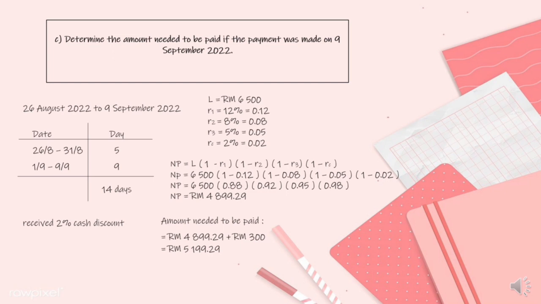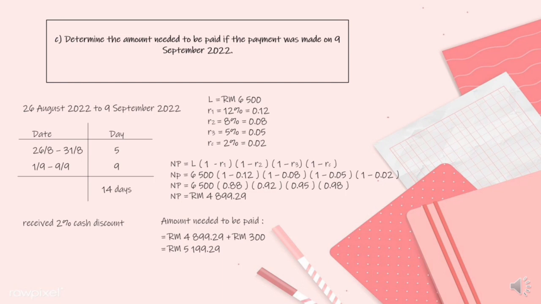The formula is NP equal to L times 1 minus first trade discount times 1 minus second trade discount times 1 minus third trade discount times 1 minus cash discount. So NP equal to 6,500 times 1 minus 0.12 times 1 minus 0.08 times 1 minus 0.05 times 1 minus 0.02. Then 6,500 times 0.88 times 0.92 times 0.95 times 0.98. So the net price is 4,899.29.